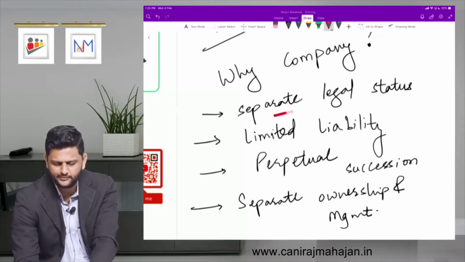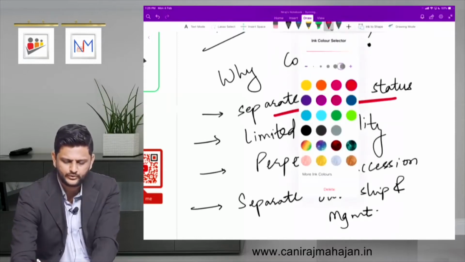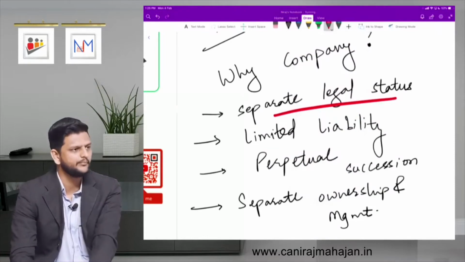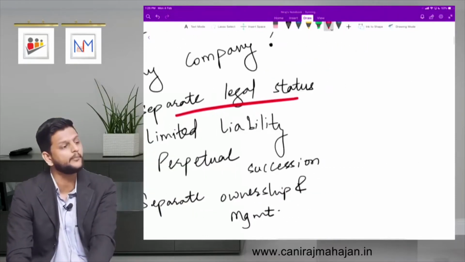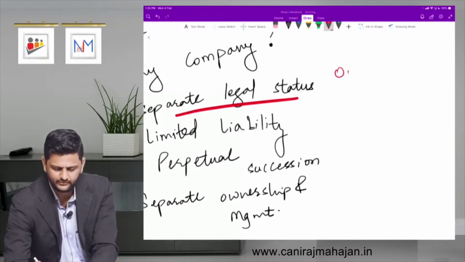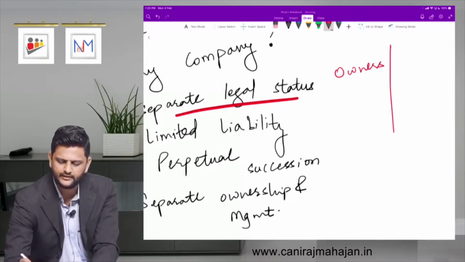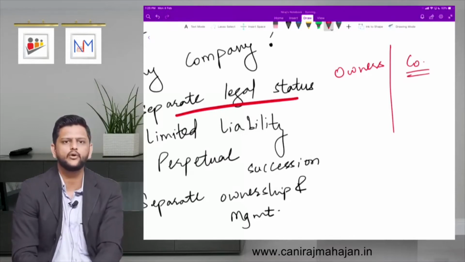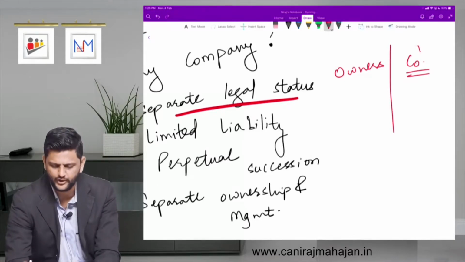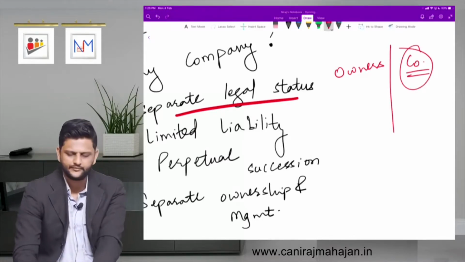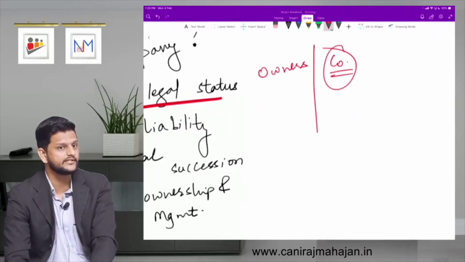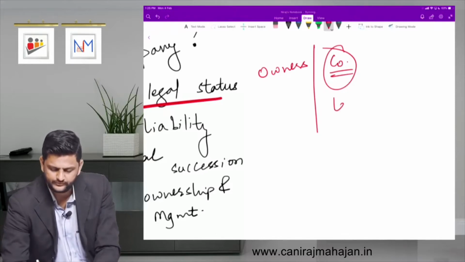So what do you mean by separate legal status? Separation between whom? Between the members, that is owners of the company, and the company itself. Owners and company, they are now separated. Right or wrong? Fine. So here we are talking of this separate legal entity. It is a legal person. Company now is recognized as a legal person. Yes or no? Yes. Legal person.